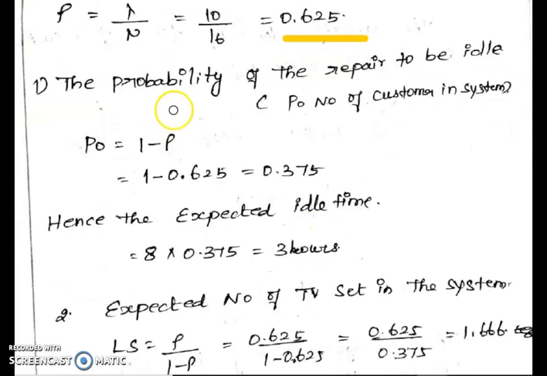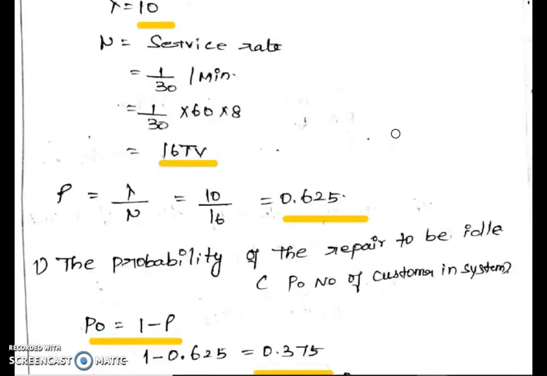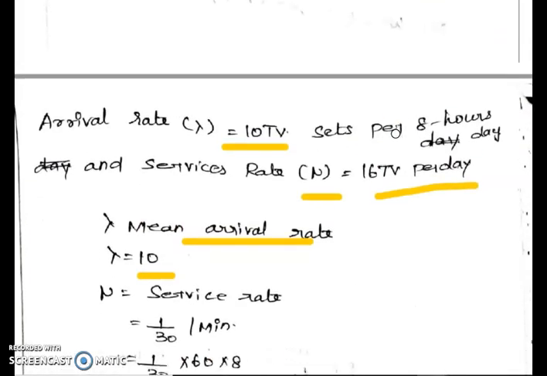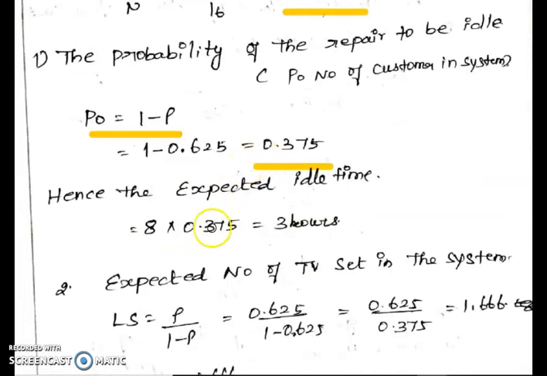First, we have to find the probability of the repairman being idle. P0 means the number of customers in the system is zero, P0 equals 1 minus P. Already we found the P value 0.625, so the probability of the repairman being idle is 0.375. Then the expected idle time: 8 hours multiplied by this value. Hence the expected idle time is 3 hours.